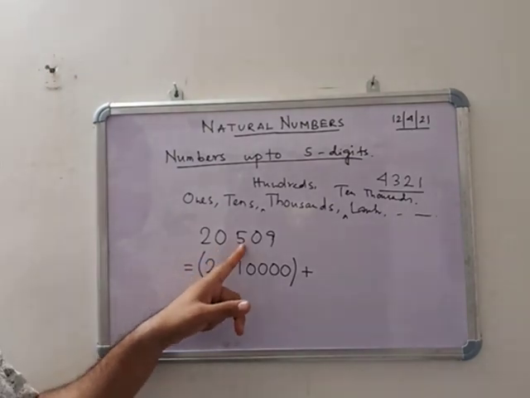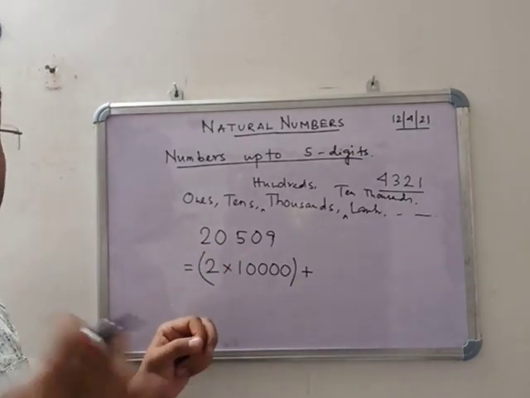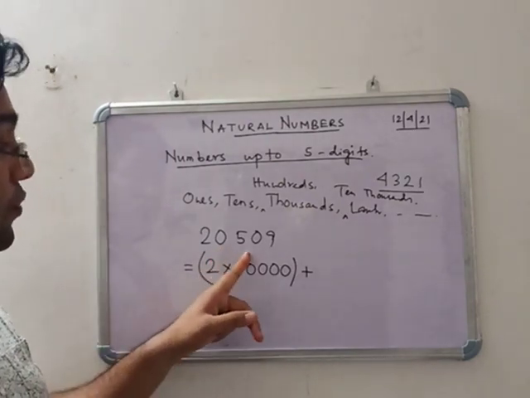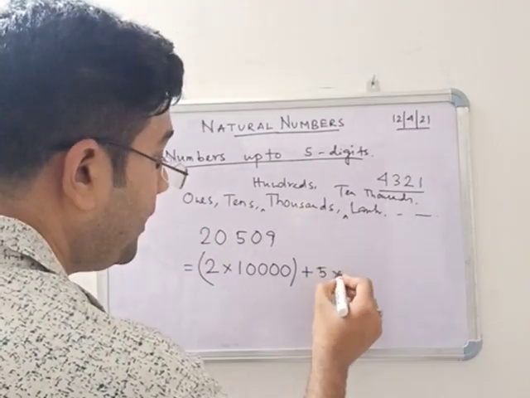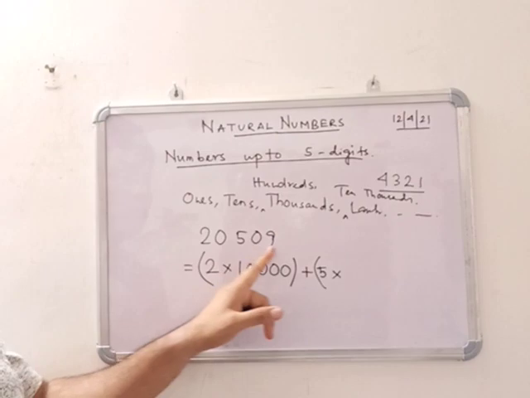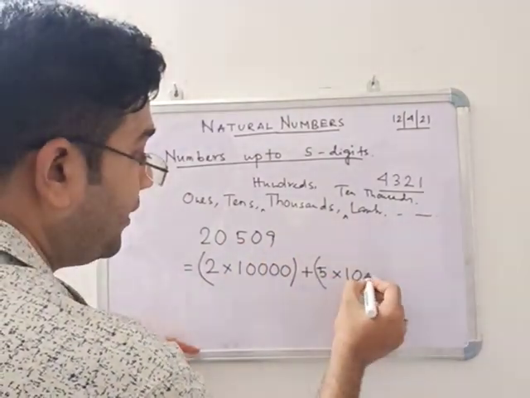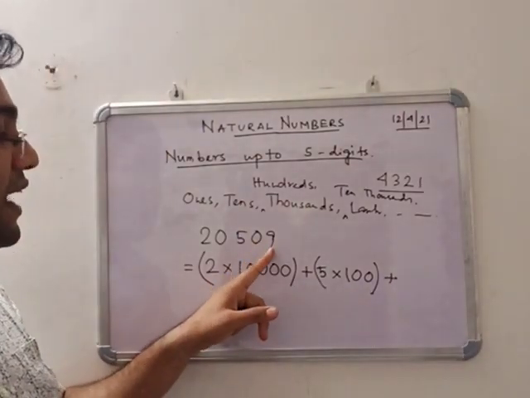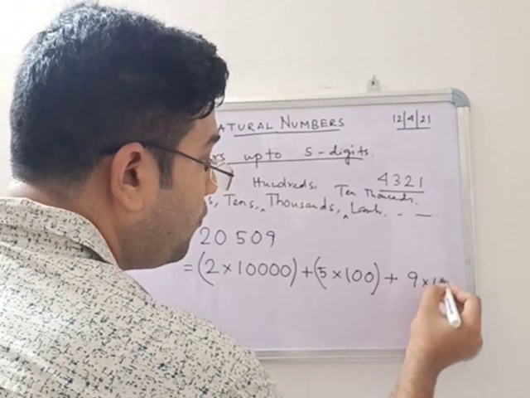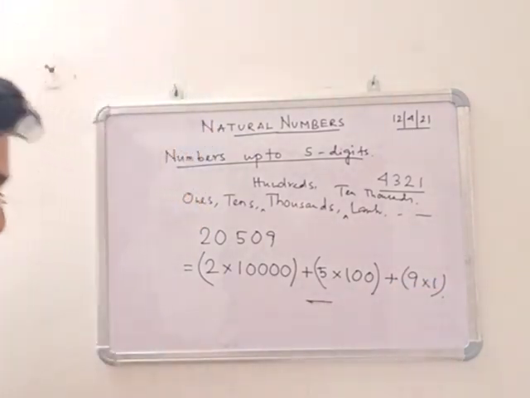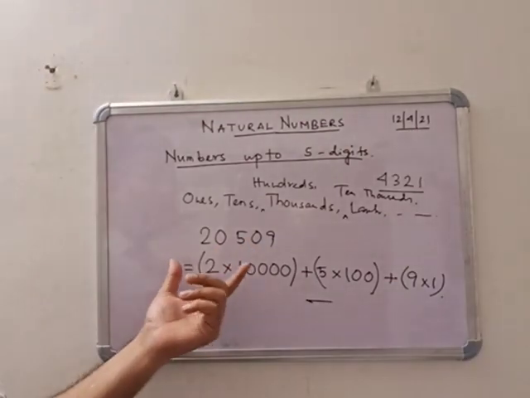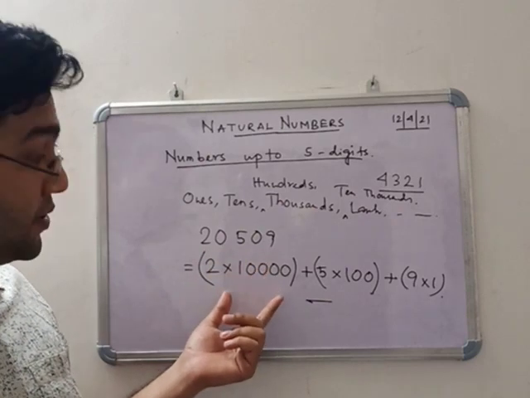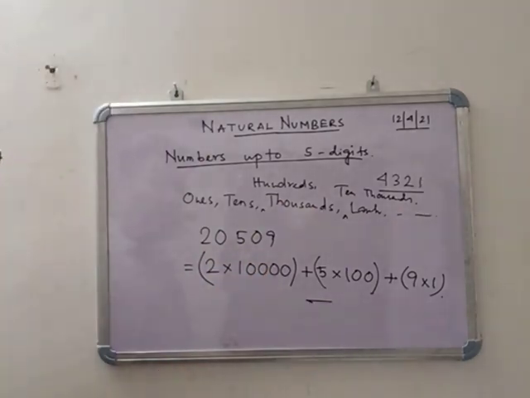Okay, next number. For the natural number, 0 is not a natural number. Mind it, 0 is not a natural number. So next number 5. So 5 into, how many digits are there after 5? 2 digits, 0 and 9. So 100, 2 zeros, and again 0. So no. Next 9, only 9 into 1. So when you are getting zeros in the number, you have to expand the number, then ignore these zeros and write the corresponding numbers. Okay? Now, pause the video, note it down.